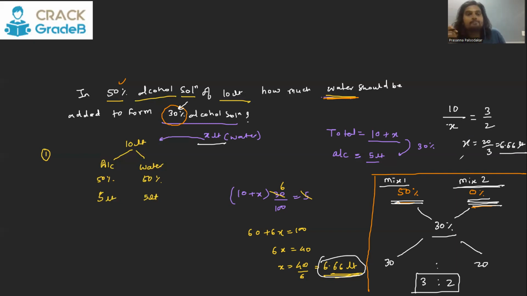So you can solve these types of questions using alligation as well. What is the trait or identity of a question to be solved by alligation? When the central number, the resultant percentage or resultant concentration, is given, then you go for alligation, because the difference calculation then becomes easy. Because the central number is given, you can calculate the difference easily on this side and this side. That means when you mix two different mixtures, if the resultant's concentration or percentage is given, then go for alligation.